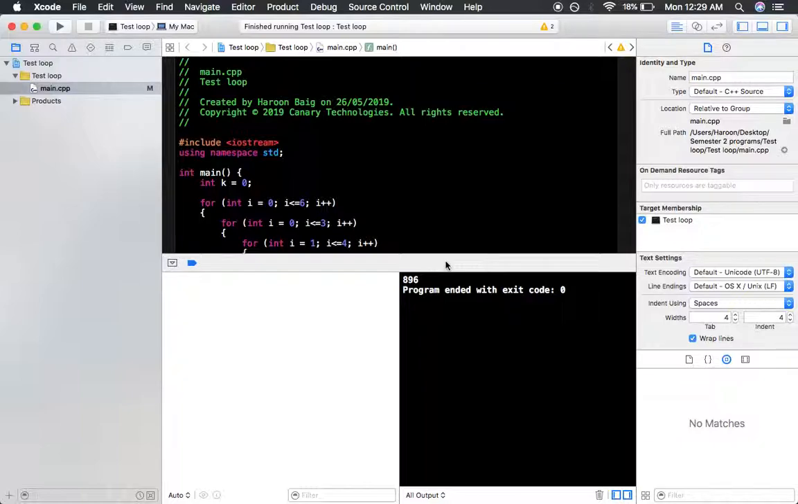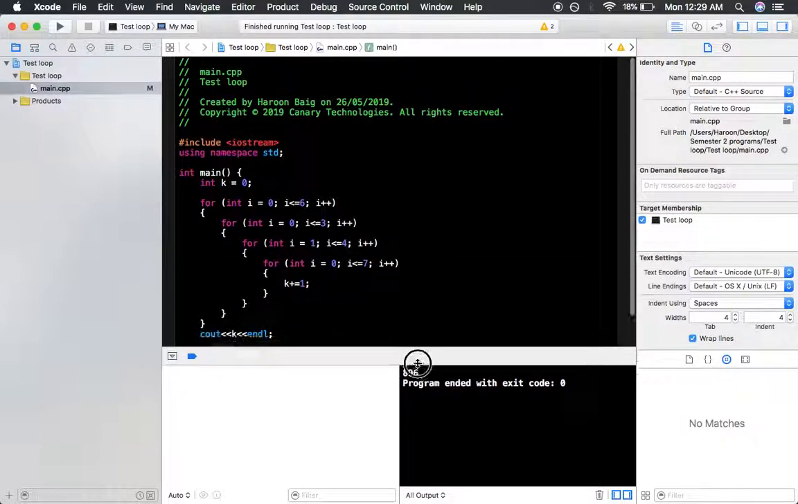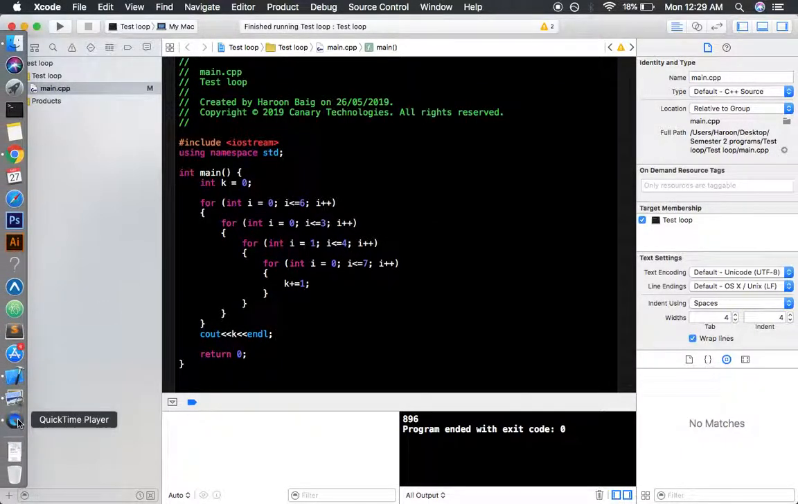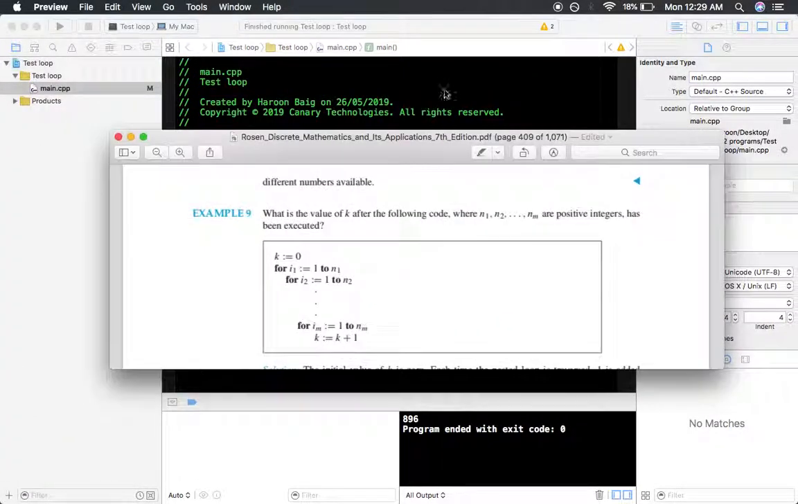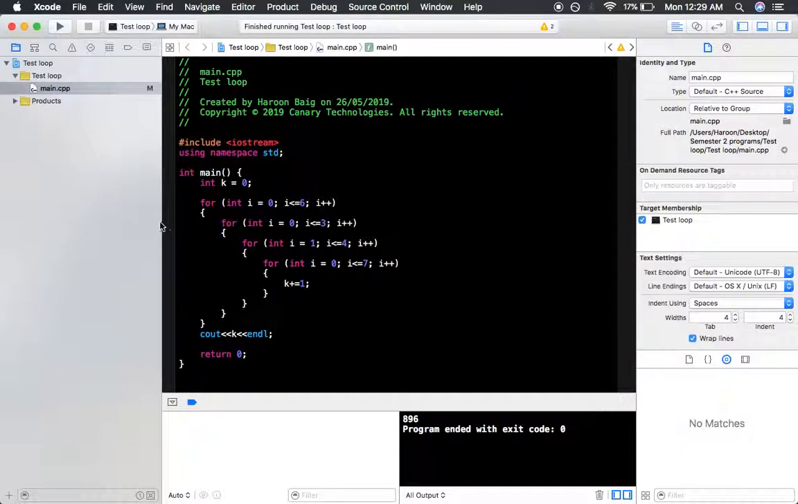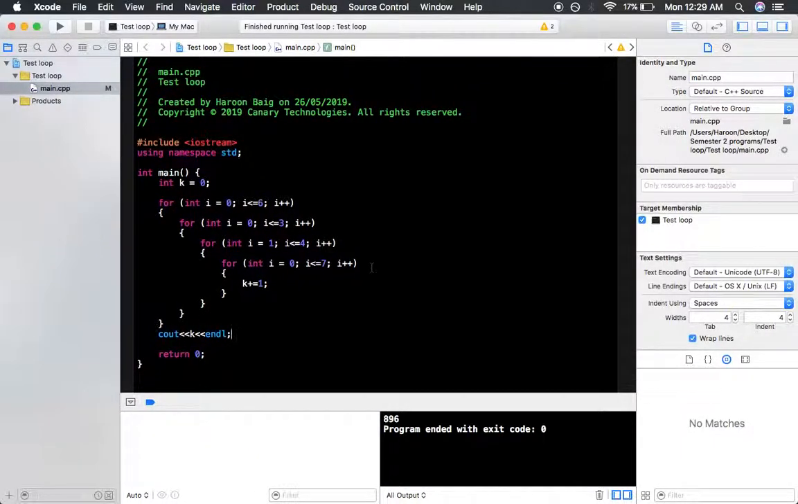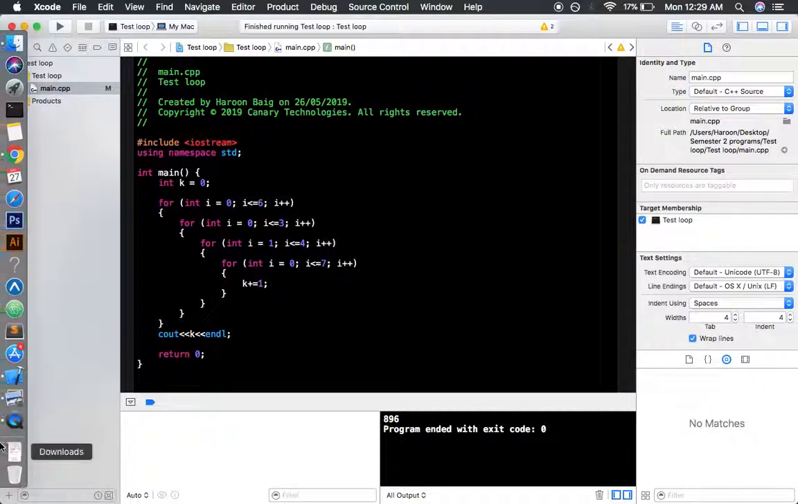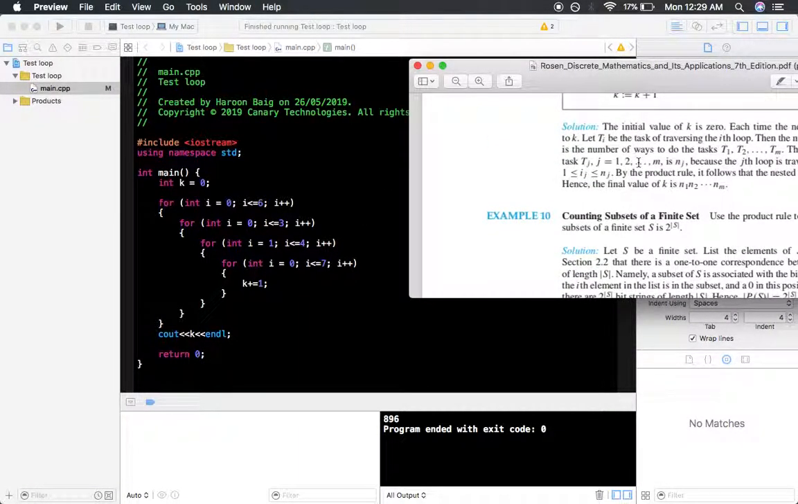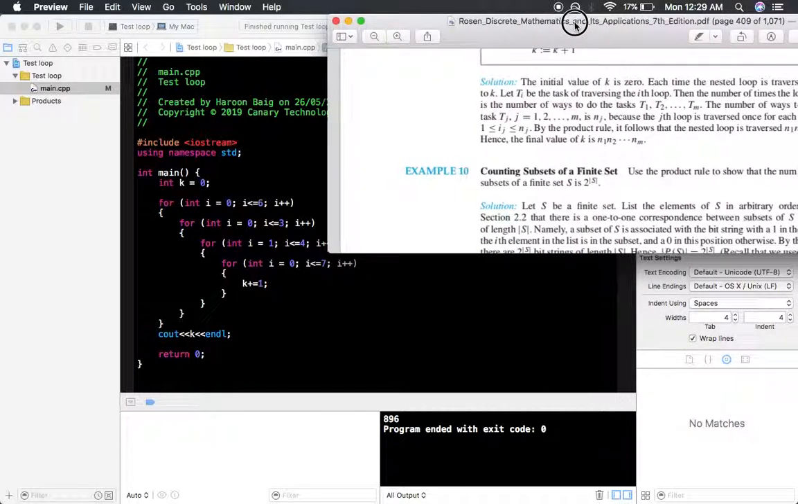It is showing me 896. So 896 is the value of k. Now let me explain why it did that and why the value of k is 896. All of this happened due to the product rule, which I studied lately in discrete mathematics, and it's pretty interesting as well. If you look here, this is the explanation.